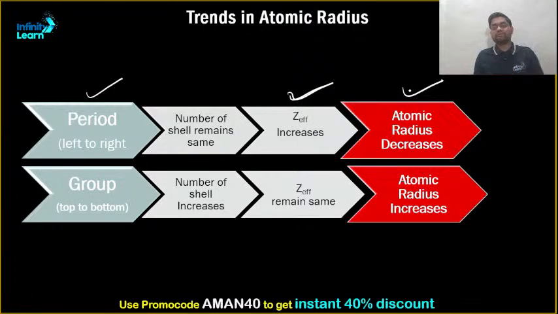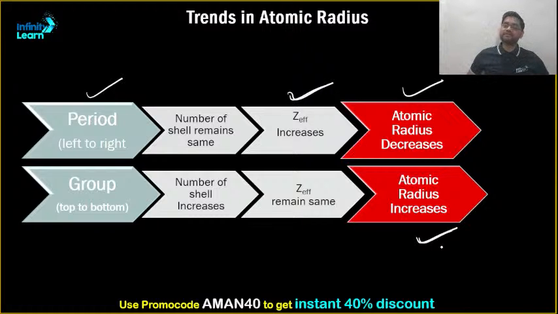But from top to bottom, what happens? From top to bottom, the effective nuclear charge slightly increases or it remains the same. In both cases, can I say that the number of shells keeps on increasing? And since the number of shells keeps on increasing, its atomic radii increases. Yes, there is some ambiguity. We are going to discuss that ambiguity as well. But in general, from top to bottom, the atomic radius increases.